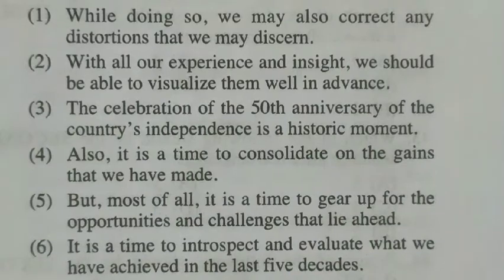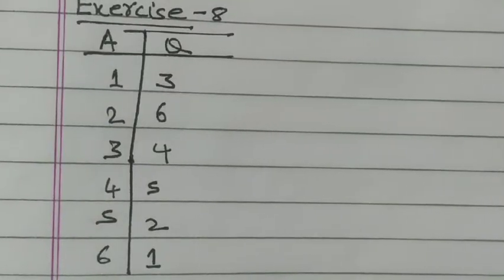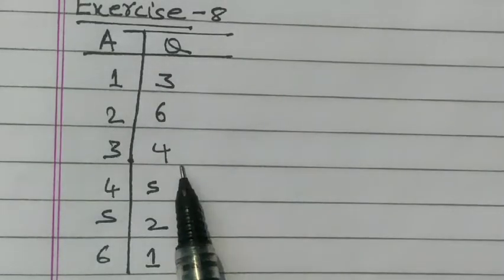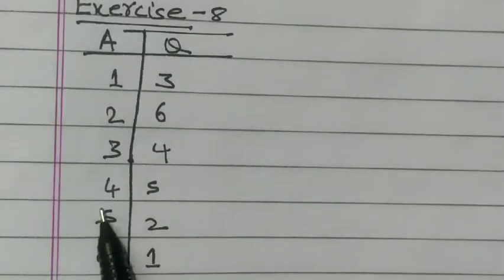Now, when we put these answers in the code, we get this, the format for exercise 8. Third sentence in first place, sixth sentence in second place, fourth sentence in third place, fifth sentence in fourth place, second sentence in fifth place, and first sentence in sixth place. Take a screenshot of this and answer the upcoming questions.